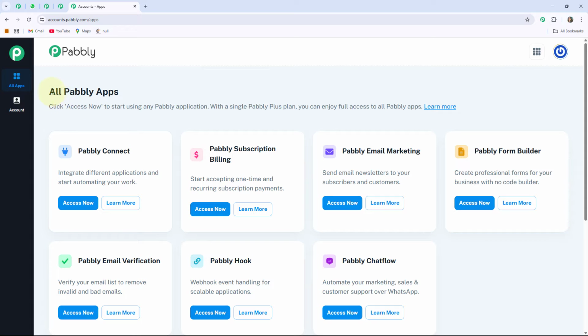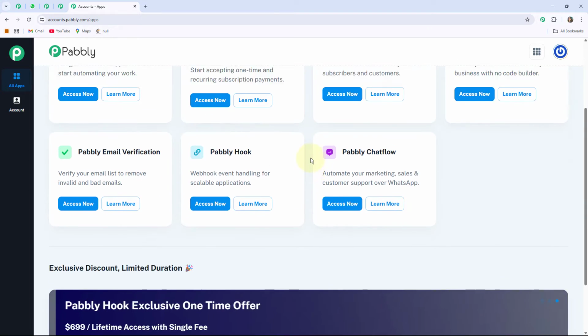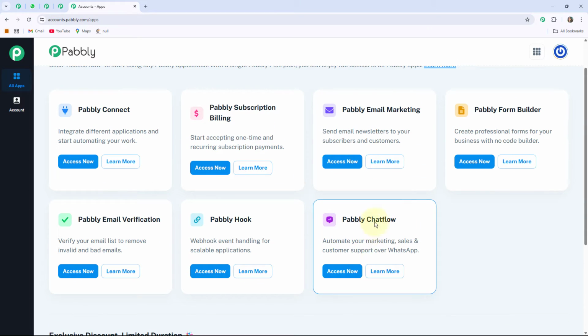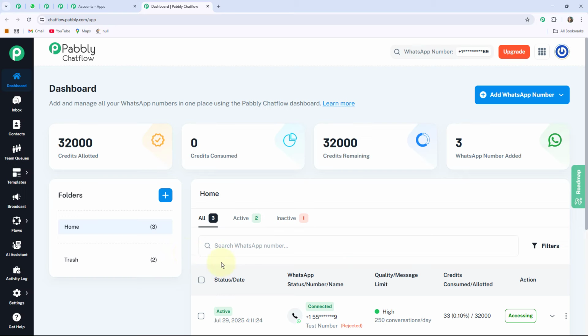So here you can see these are all the apps that Pabbly provides to its users. As we are creating a WhatsApp chatbot, I am going into this Pabbly Chatflow box by clicking the Access Now button. Here you can see this is the dashboard of Pabbly Chatflow, where you can add and manage all your WhatsApp numbers in one place, where you can see your credits allotted, your credits consumed, your credits remaining and the WhatsApp numbers added.